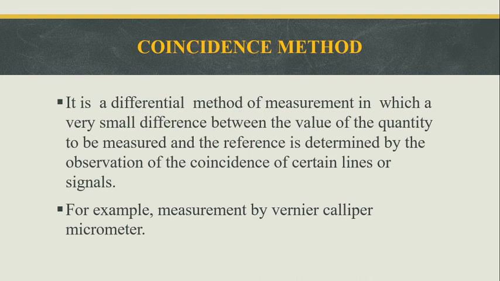When we are using a Vernier caliper or a micrometer, with the help of any other instrument, we should find out the value of any other product. We know the reference value of the particular product. If we measure that particular product, we should know the reference value, and this known value of the product should be compared, and there must be a very small difference between the two values.